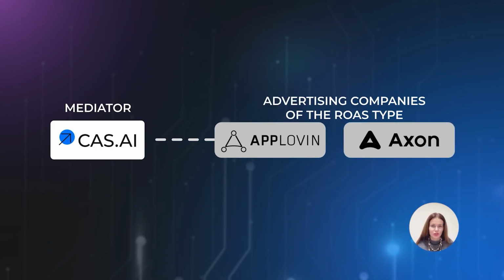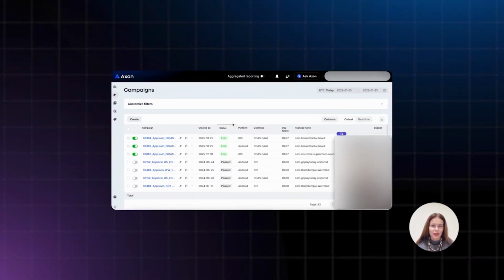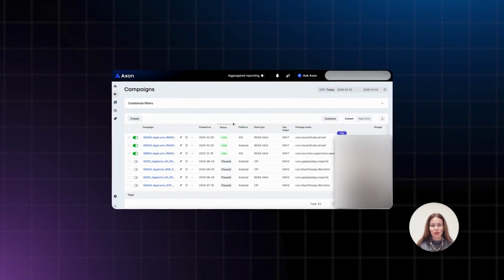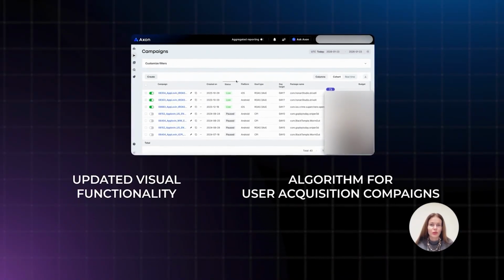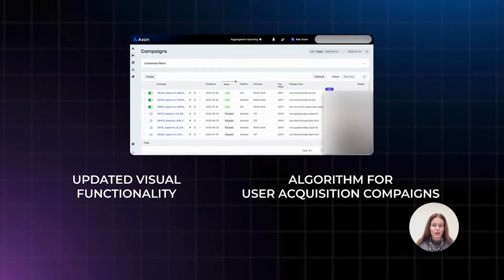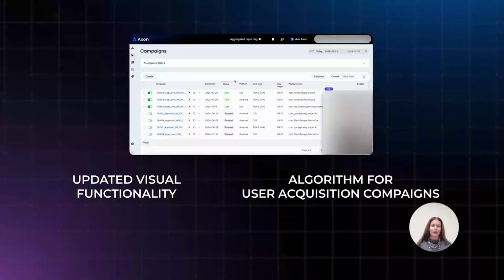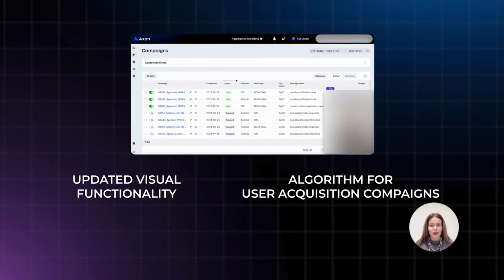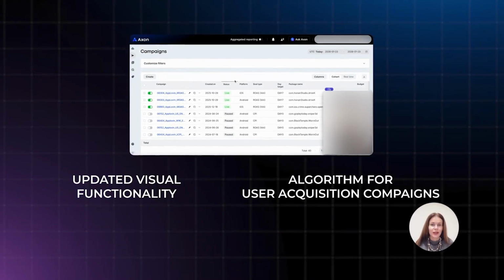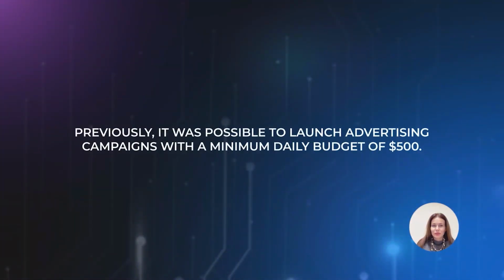So what's changed? Just a couple of months ago, they updated the new dashboard. Those who use the old one probably already know this. You've joined the new dashboard. It has updated not only its visual features, but also its algorithm according to AppLovin itself for user acquisition campaigns. They have refined their internal algorithm, making it far more efficient and effective at finding your key players for your games and enhancing overall performance.